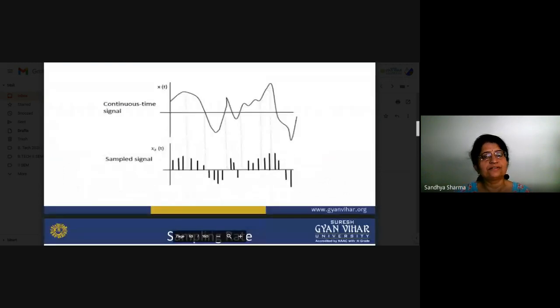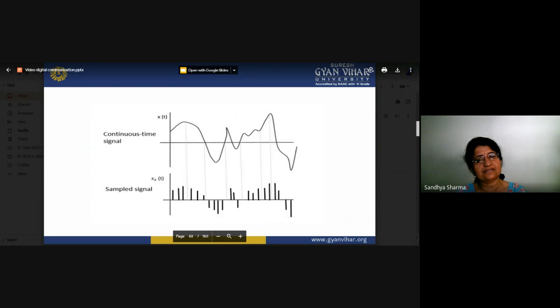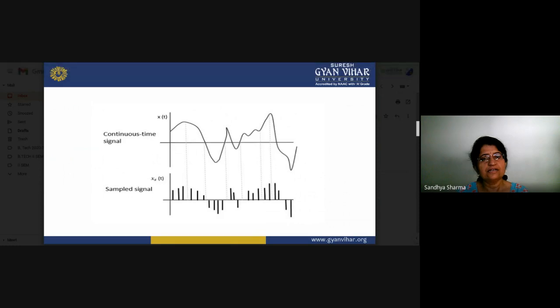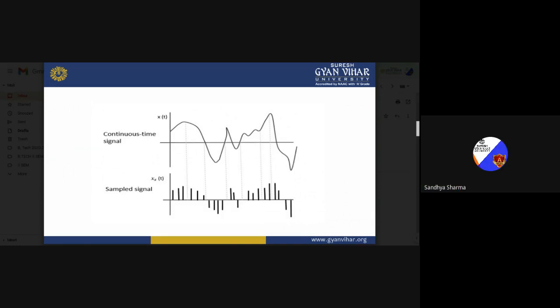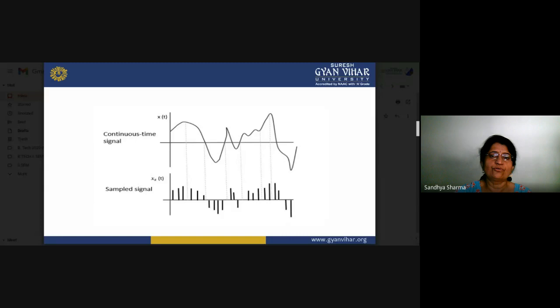Now this is our continuous signal, and if we want to sample that signal, this is the process. If you multiply your continuous signal with a periodic pulse train, your signal will be converted into discrete format. Means you can take a particular sample at a particular instant. So instead of taking the continuous signal with respect to time, you will take discrete samples of your signal for transmitting the data. This is the very basic task of converting our continuous signals into sampled signals.